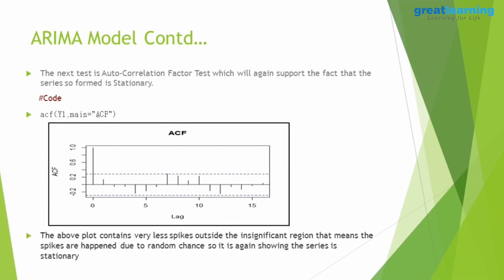The further test is the ACF plot. Here we can see that in the ACF plot, the spikes crossing the insignificant region, marked by the dotted lines, are very few. There is only one spike, which can be due to random chance or random error. So from these two pieces of evidence we can say that the series is most probably a stationary one.